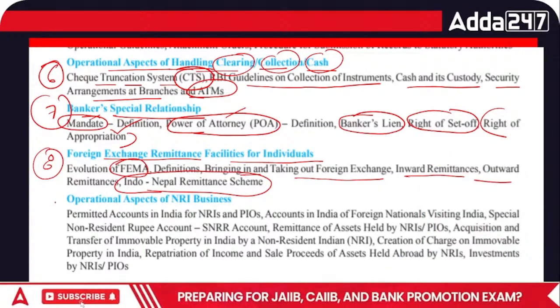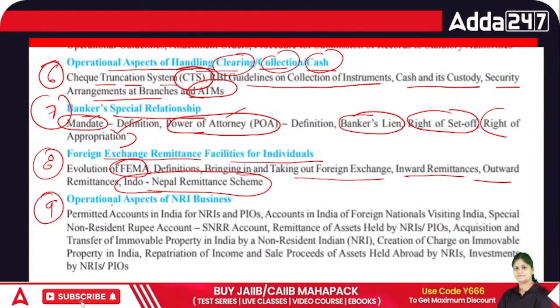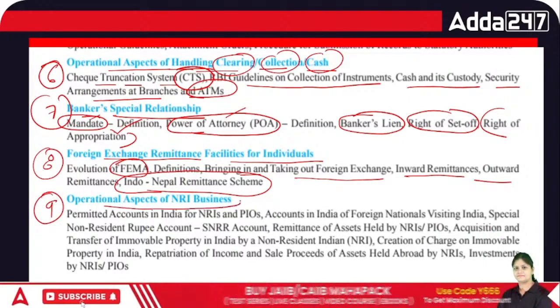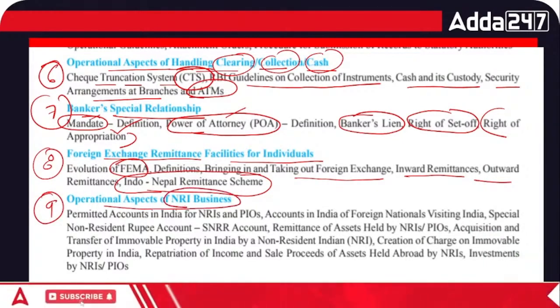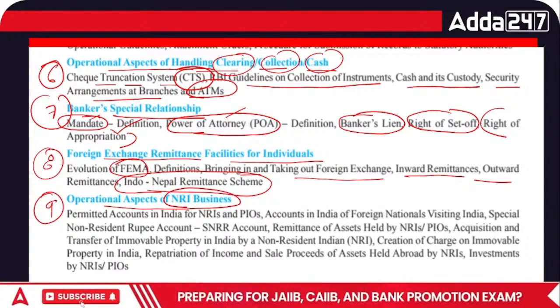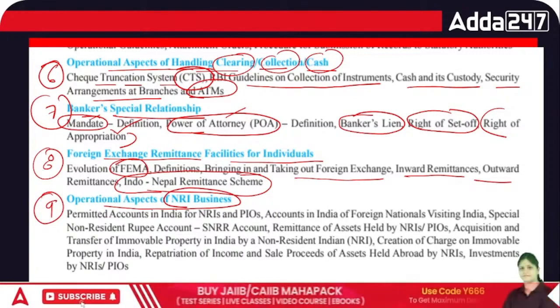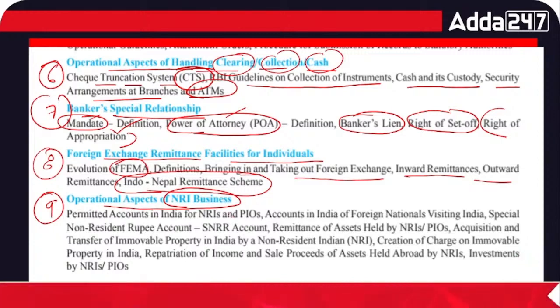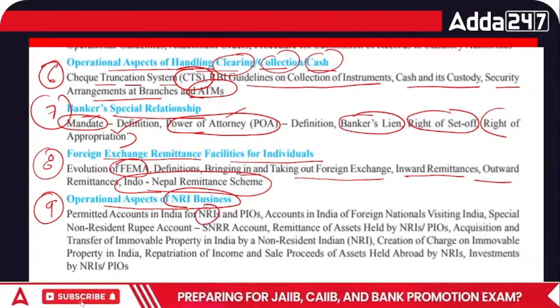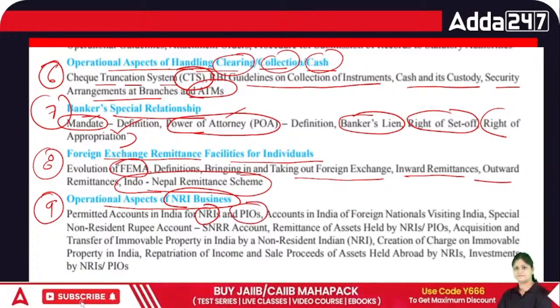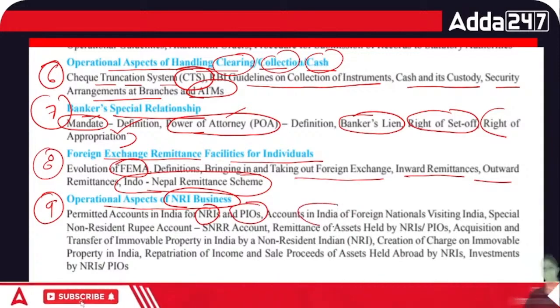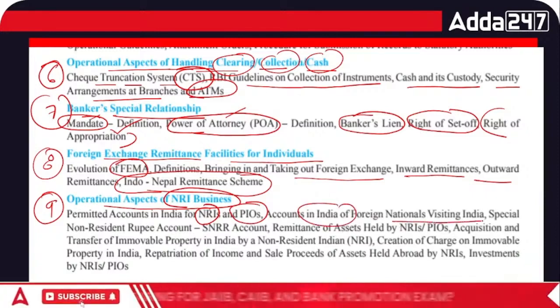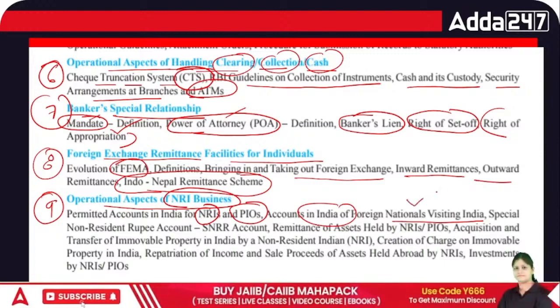Then we have chapter number 9, that is operational aspects of NRI business. So what is the NRI account, what is the NRO account, and what is the difference between these accounts? This we are going to cover in this chapter. What is the meaning of NRI and what is the meaning of person of Indian origin, that is PIO? Then, account in India of a foreign national visiting India: if they are visiting for a limited time period, then how can we open their account?